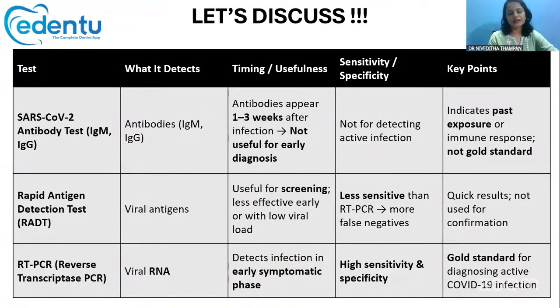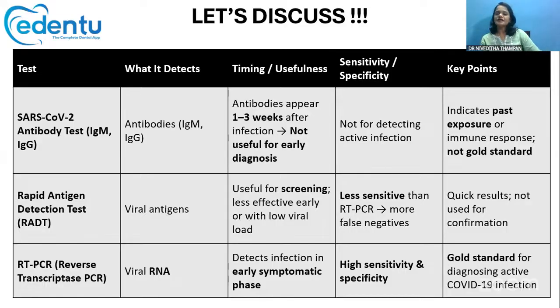So let's compare each test one by one. For the antibody test, usually we check for IgM and IgG antibodies, and these antibodies appear only after 1 to 3 weeks of infection. After infection, it takes nearly 1 to 3 weeks for these antibodies to appear. So it is not a useful test for early diagnosis.